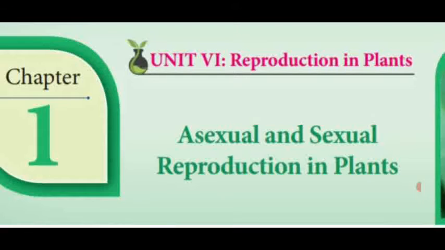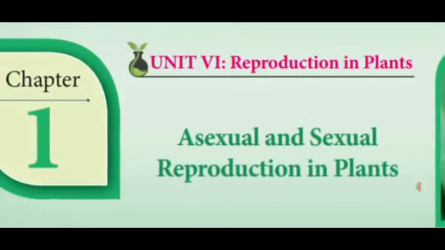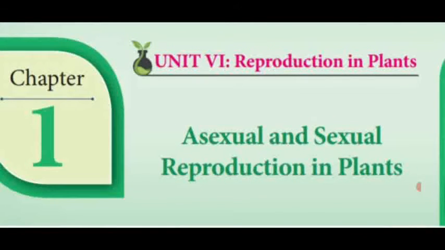That process is called second fertilization or triple fusion, which forms the embryo sac. So, two fertilizations take place in angiospermic plants. That's why the fertilization of angiospermic plants is named the double fertilization type.